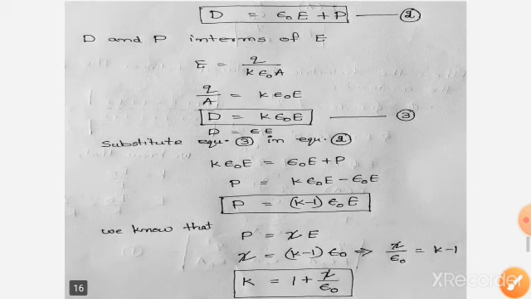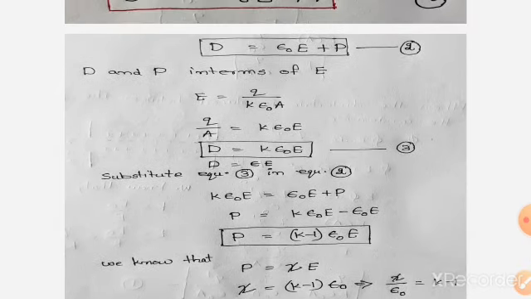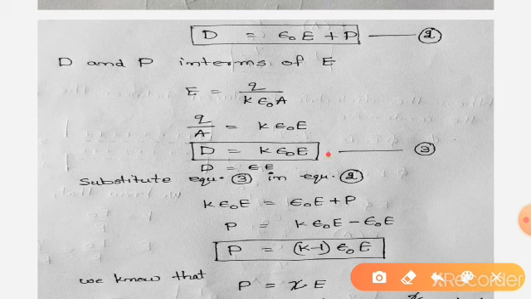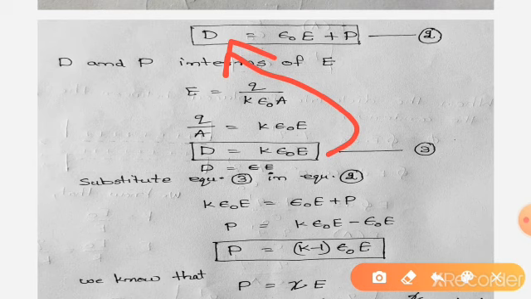Next, by using the equation D is equal to epsilon naught E plus P, substitute D is equal to K epsilon naught E in this equation, then we get this equation. From that, P is equal to K epsilon naught E minus epsilon naught E. Epsilon naught E is common, then we get the equation.